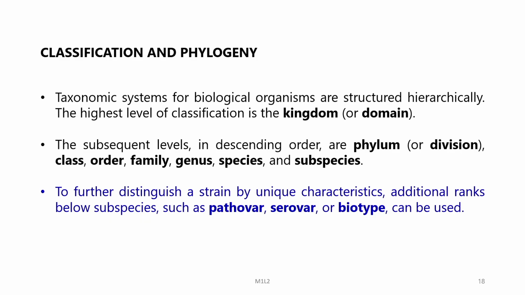Now, let us discuss the classification and phylogeny. Taxonomic systems for biological organisms are structured hierarchically, as we have already mentioned. The highest level of classification is the kingdom or domain. The subsequent levels in descending order are phylum, class, order, family, genus, species and subspecies. To further distinguish a strain at the species level by unique characteristics, additional ranks below subspecies such as pathovar, serovar or biotype are also used.